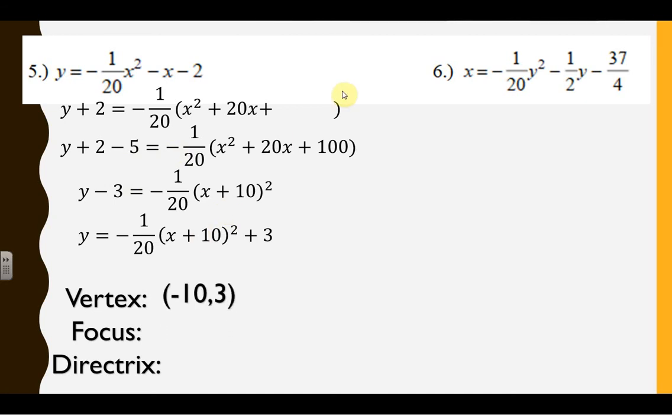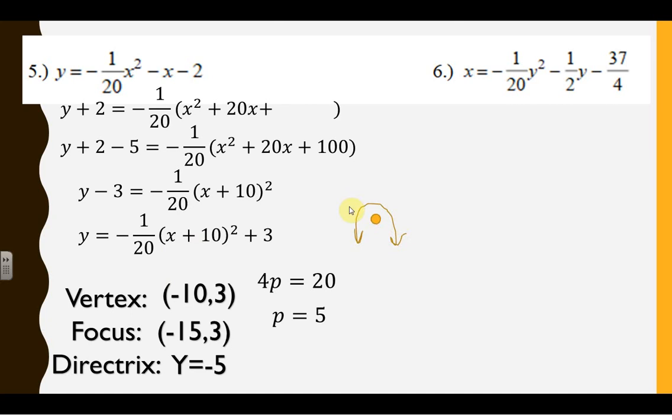So vertex, negative 10, positive 3. Boom. P-value, 4p equals 20, we got p equals 5. Opening downward, so we're going down. Yep. I think my animations are off because of the parabola. There it is. So it would be in and out. So if you go from negative 10, 3, if you go down 5. Shoot, my points are wrong. Oops, negative 10, 3. Down 5 would be negative 10, negative 2. Yep, negative 10, negative 2. And up 5 would be negative 10, 8. I think we did that on the other one too, and that's why I was pausing and I just couldn't figure it out.